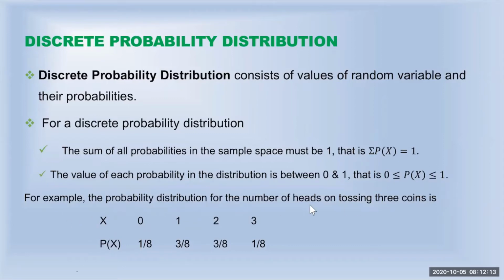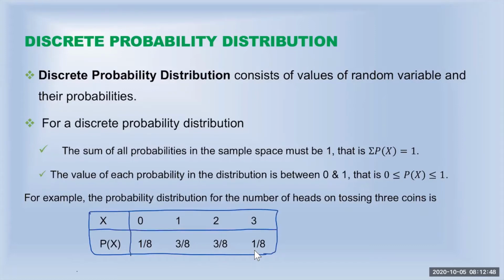For example, the probability distribution of number of heads on tossing 3 coins is given here. How many heads you'll get by tossing 3 coins? No head, suppose the probability is 1/8. 1 head, probability is 3/8. 2 heads, probability is 3/8. 3 heads, probability is 1/8. So here we have the probability distribution given. This is called the probability distribution. But for this distribution to be probability distribution, it has to satisfy two important properties, and we are going to check that.